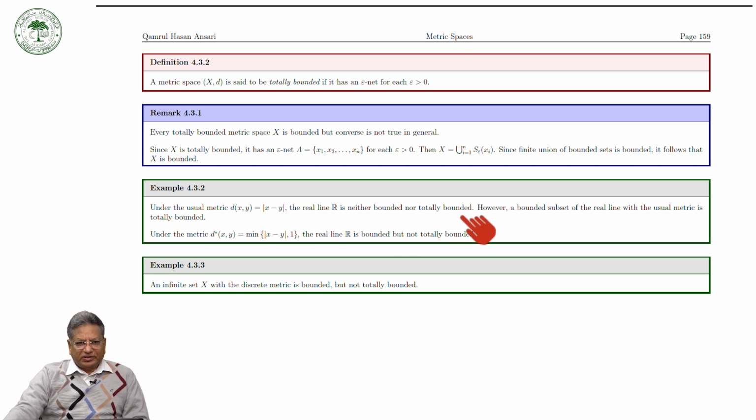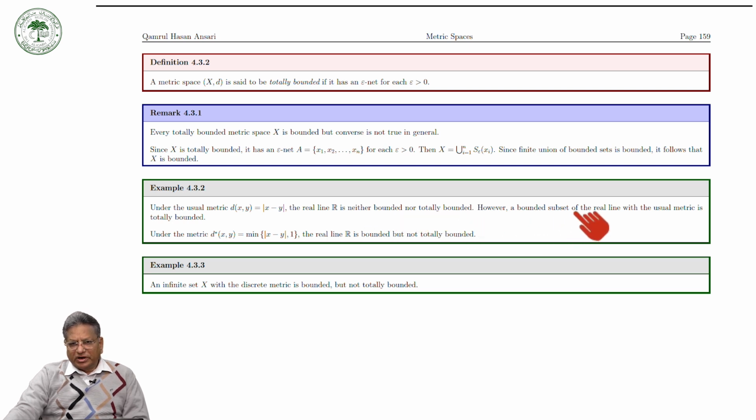So from this example, you can see that a space may be bounded or not bounded, totally bounded or not totally bounded. We cannot say that every space should be bounded or totally bounded. It may be neither. For example, the real line with the usual metric is neither bounded nor totally bounded.